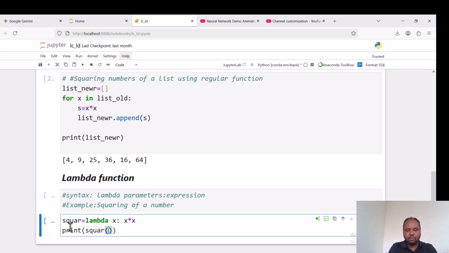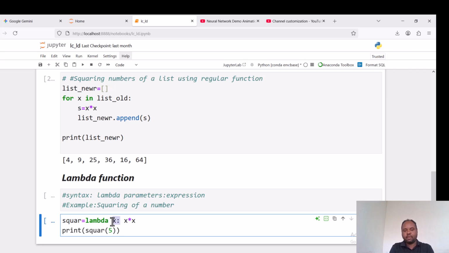Print, for example, square of 5. Recall that when we call the lambda function, which is stored in the form of a variable, we use parentheses. For example, we are invoking this square variable as a function now, right?